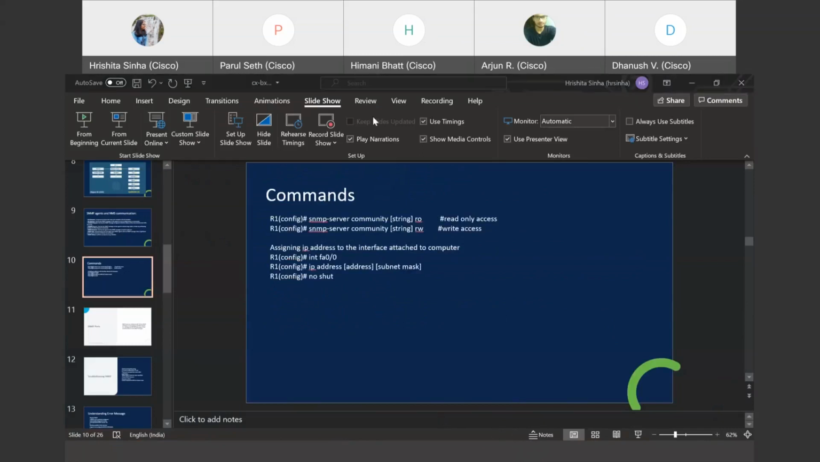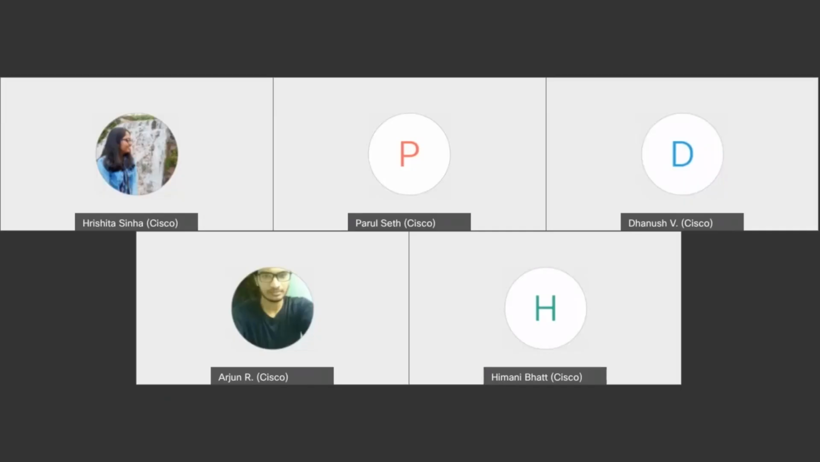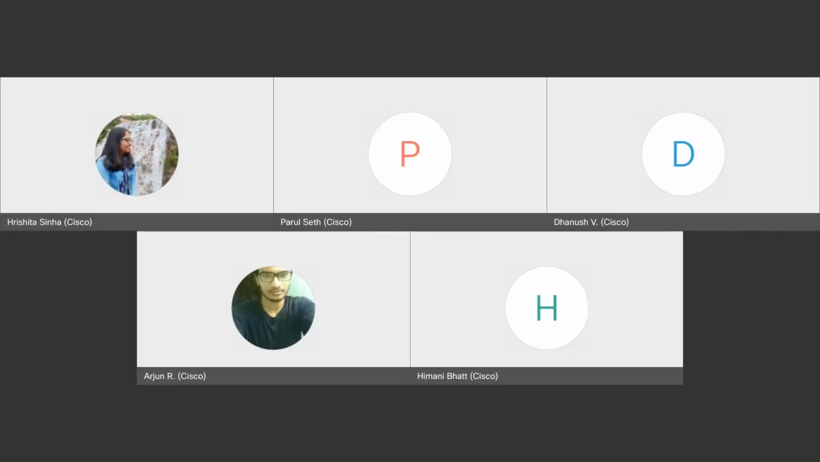One second. Just share the screen. Can you see my Packet Tracer?